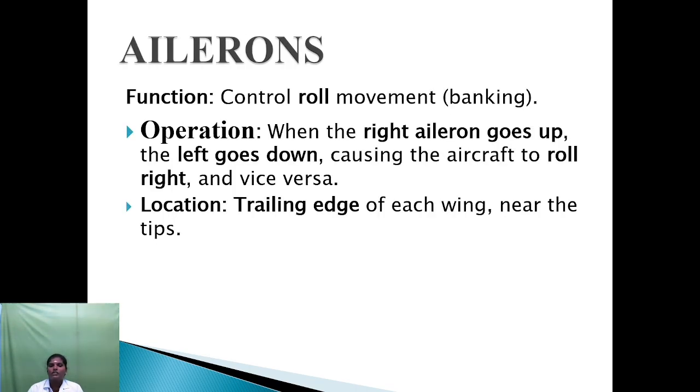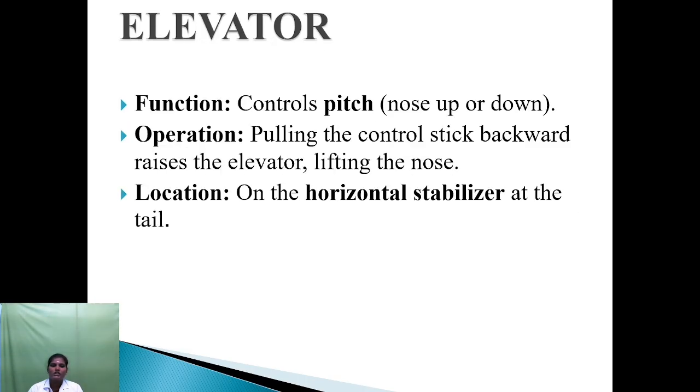Aileron. It controls roll movement. In operation, when the right aileron goes up and the left aileron goes down, it causes the aircraft to roll to the right. Location: the trailing edge of each wing near the wing tips. Those are the ailerons.